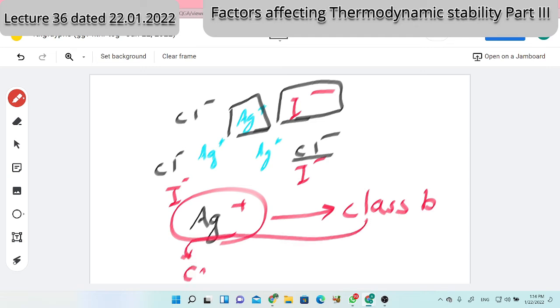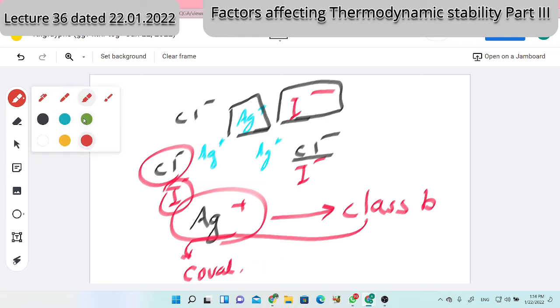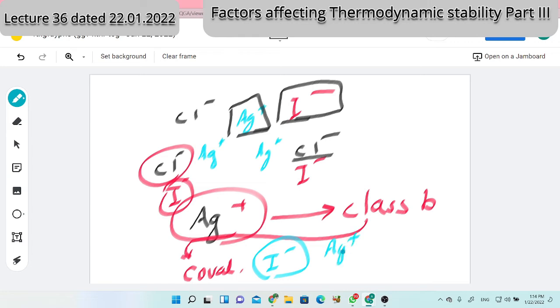So it will prefer which kind of bonding? Covalent or ionic? Covalent. Among these ligands, iodide and chloride, who will prefer covalent bonding? That ion which is larger in size, that ion which is less electronegative, will prefer covalent bonding. So who will prefer covalent bonding? Iodide will prefer covalent bonding. So silver ions will tend to combine with whom? Silver ion will combine with iodide or chloride? Silver wants covalent bonding. Iodide can prefer covalent bonding. So with whom will it combine? Iodide. So this silver will combine with iodide. So chloride ions will not be there.